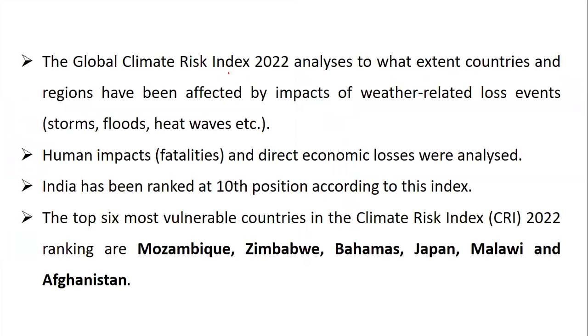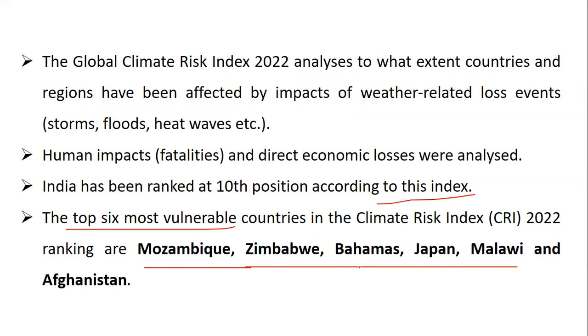Now, the Global Climate Risk Index of 2022 analyzes to what extent countries have been affected by the impact of weather events, that is storms, floods or heat waves. Human impacts and direct economic losses were analyzed. India was ranked 10th according to this index. The most vulnerable countries are Mozambique, Zimbabwe, Bahamas, Japan, Malawi, and Afghanistan. These are the most affected, vulnerable countries in the top list.